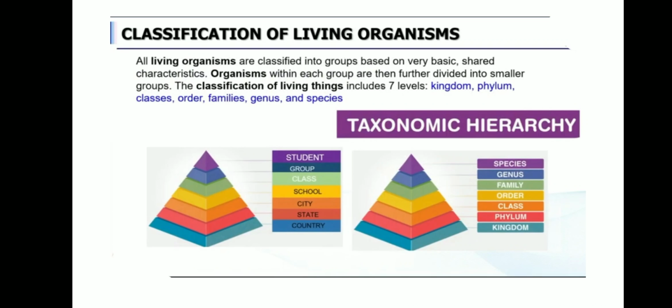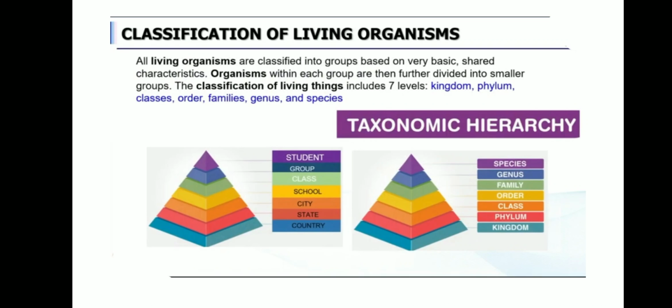Based on the presence of chordata or backbone, you can put all these organisms under the same category, phylum. And the last one is what? Kingdom. This is the highest category. It is the largest division of organisms. How can you classify whether it is a plant or animal? Based on that, you can classify the kingdom. So this is the hierarchy, children.